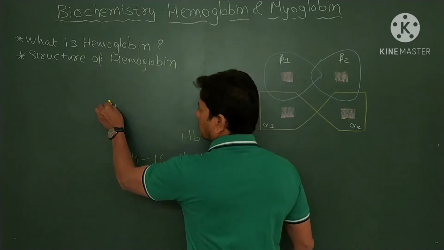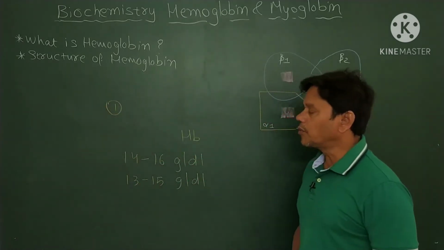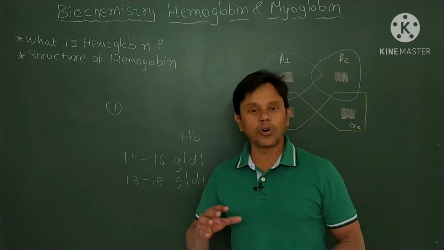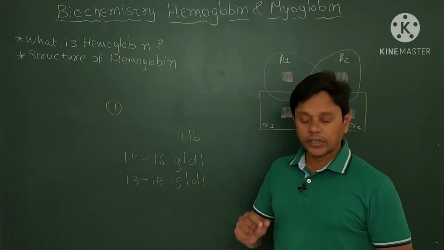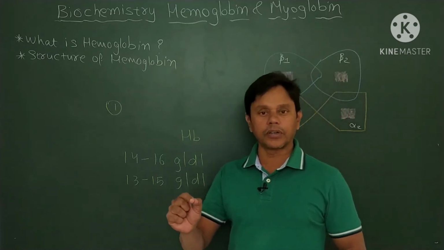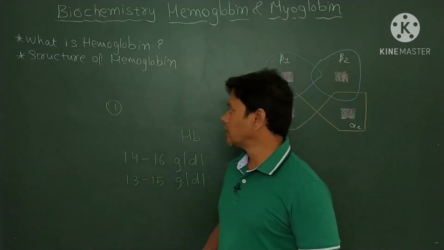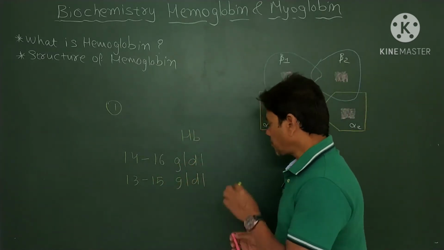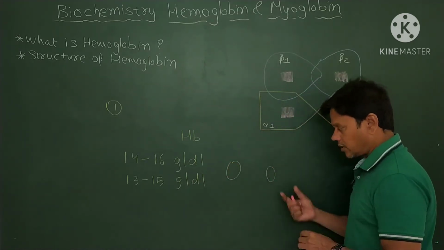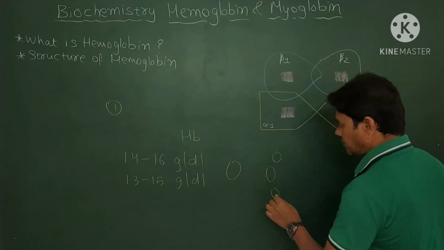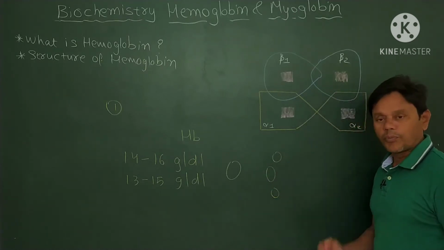First function is, hemoglobin carries oxygen from lungs to the different tissues of the body. This is the most important function of hemoglobin. Suppose this is the lungs and these are the different tissues of the body.